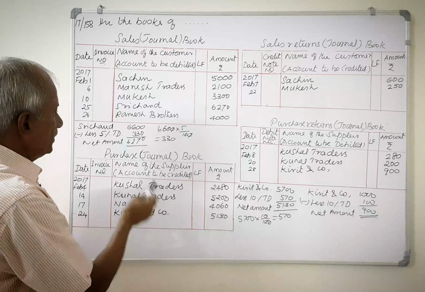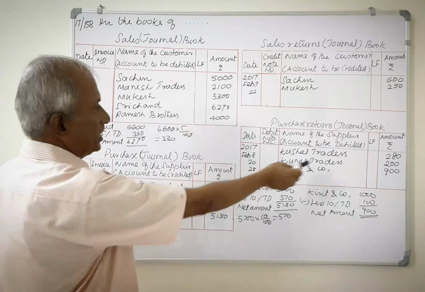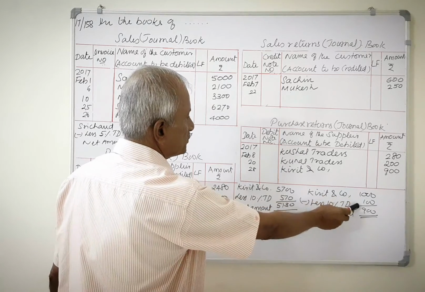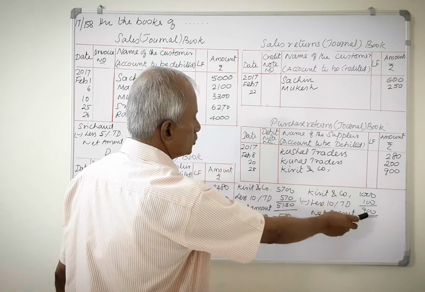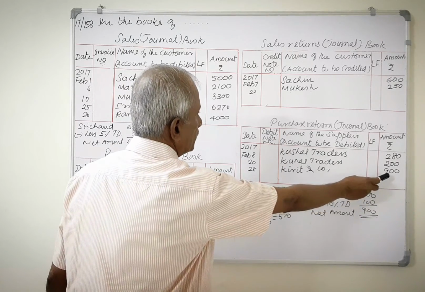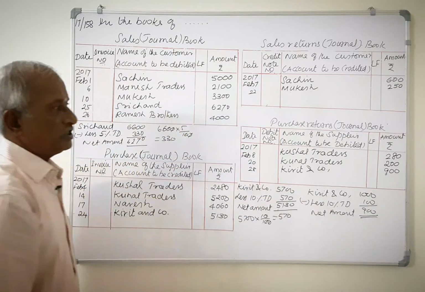Kirit and Company appears in purchase book, so definitely it is purchase returns. The amount of the goods returned is 1,000 minus trade discount. 10% of 1,000 comes to 100, so the net amount is 900. So net amount is recorded in the purchase returns book.